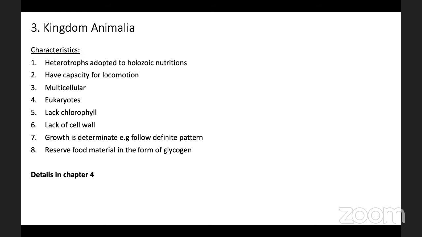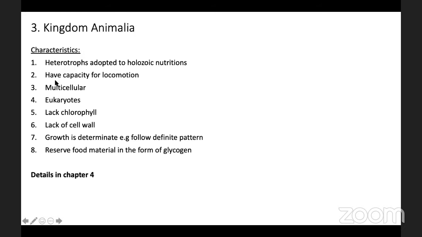Heterotrophs means the organisms which depend on others for their food. And they have adopted holozoic nutrition. Holozoic means they digest solid food material. They may be herbivores, carnivores, omnivores, or scavengers.